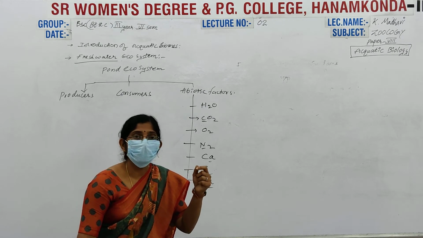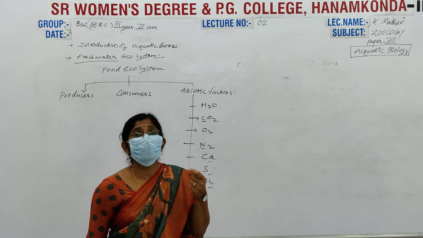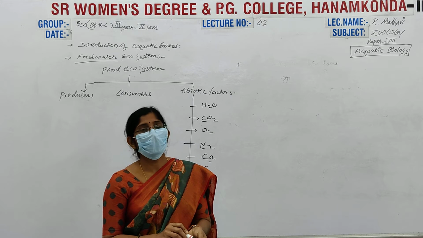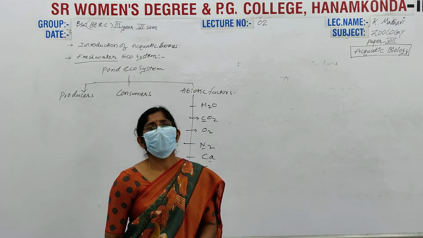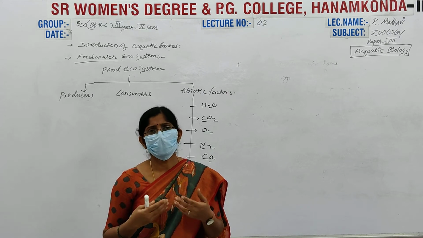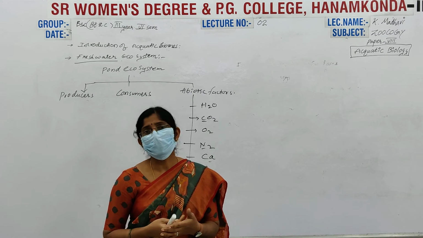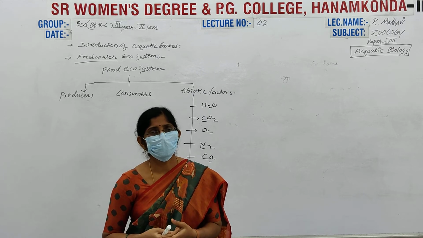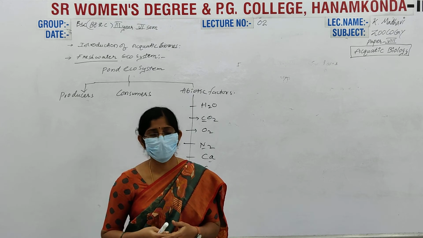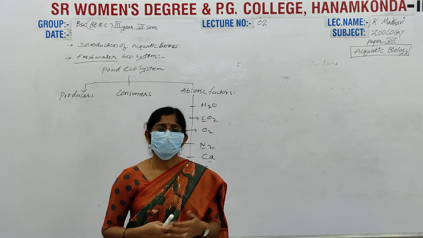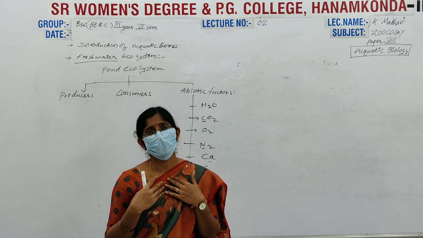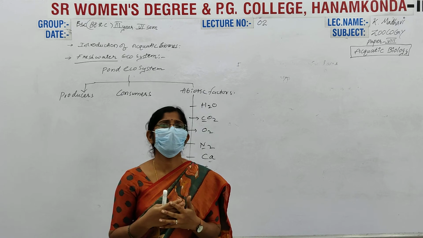What are the different types of organisms which can produce their own food? For example, in the land ecosystem there are plants, like Oryza sativa, or Triticum vulgare. They can produce food, which is modified into atta or rice. Mangifera indica is also there. These are the producers, and we are the consumers. This is a simple ecosystem.